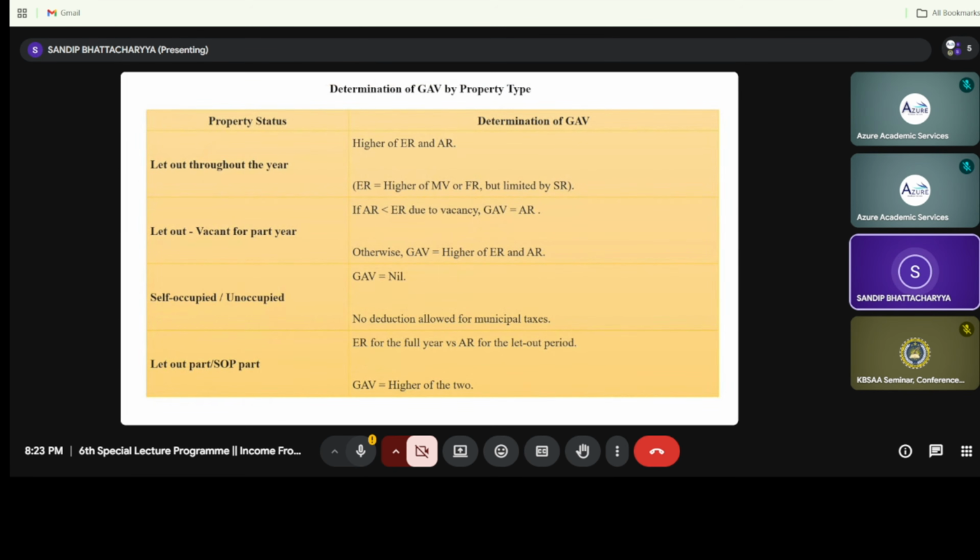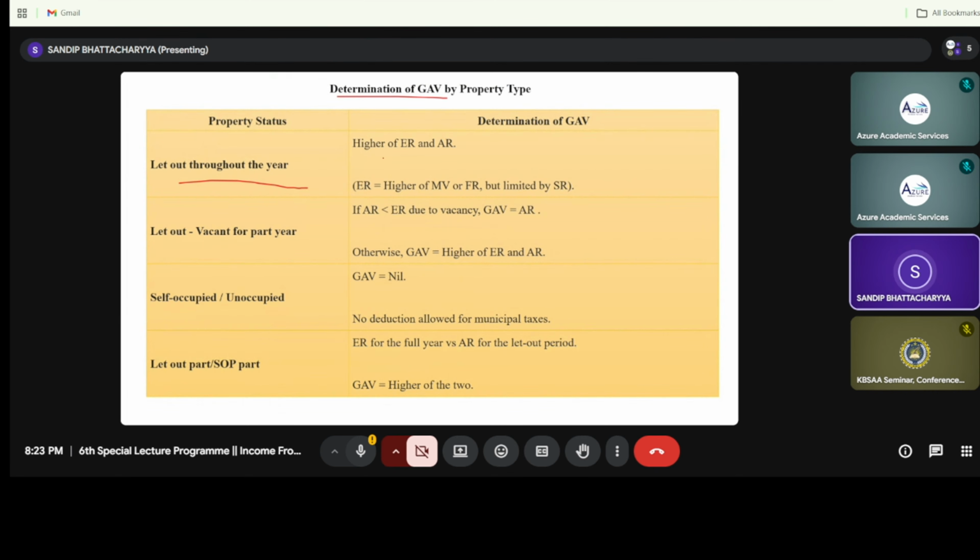Now this is the pictorial form of whatever gross annual value we have calculated under the theoretical portion. First, the house is let out throughout the year. I am repeating this once again: let out throughout the year, there is no vacancy, there is no unrealized rent.